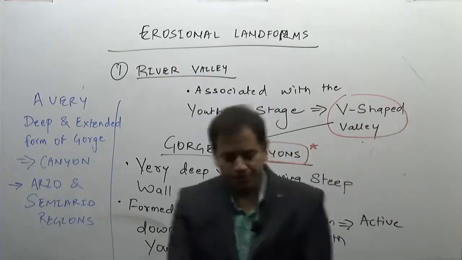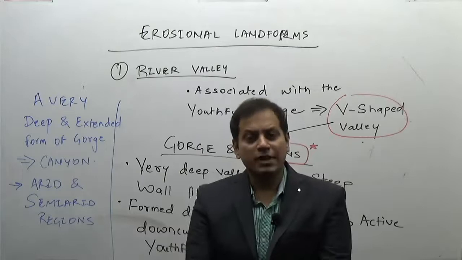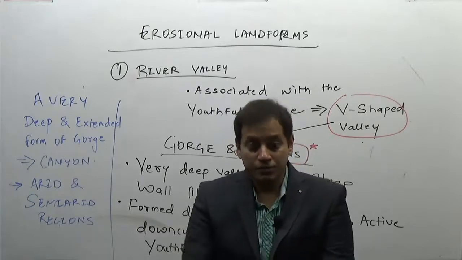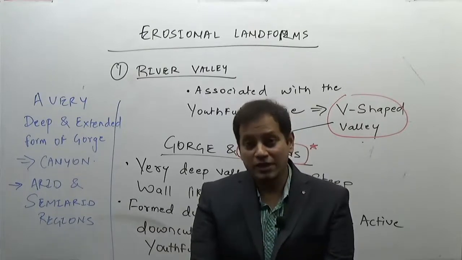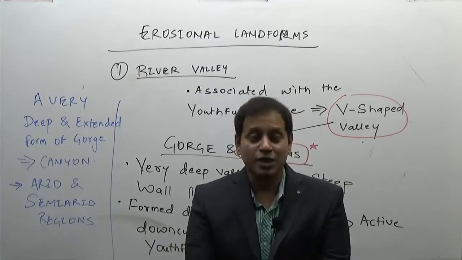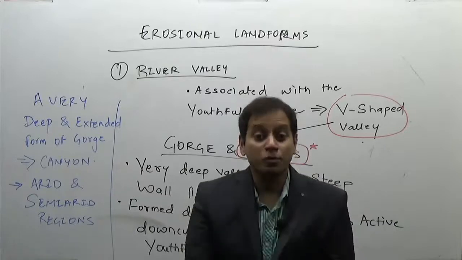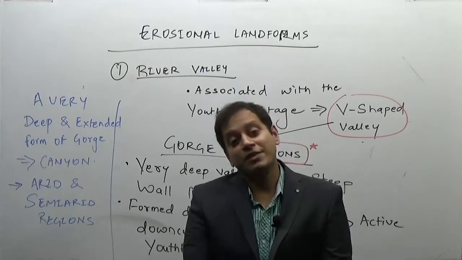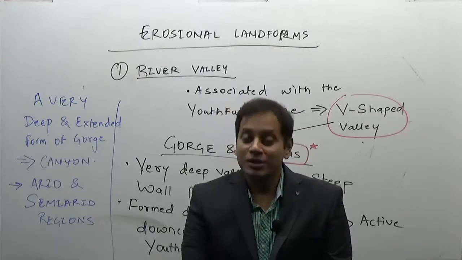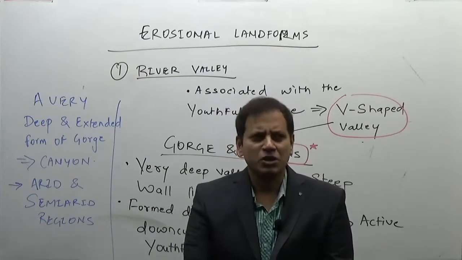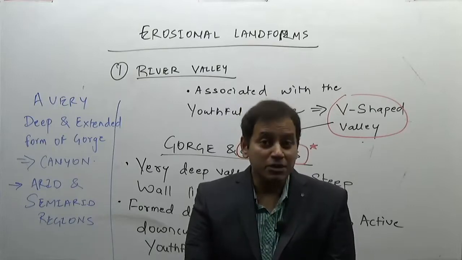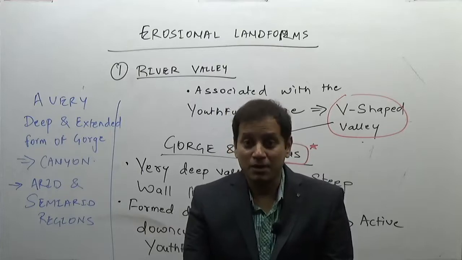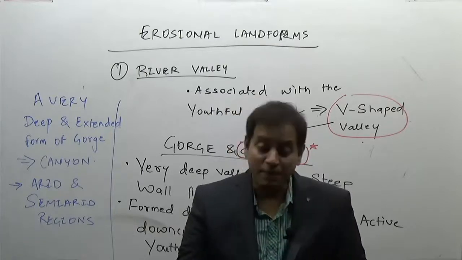Now coming to the question, which rivers will be forming great gorges or canyons? Himalayan rivers or Peninsular rivers? Youthful stage, which rivers are there? Himalayan rivers are in the youthful stage because they flow through youthful topography. Youthful topography means mountainous regions. So in the Himalayan rivers there are numerous gorges and canyons. In fact, one of the deepest gorges in India is the gorge made by the Indus river system in the Nanga Parbat, that is, the Himalayan mountain system.